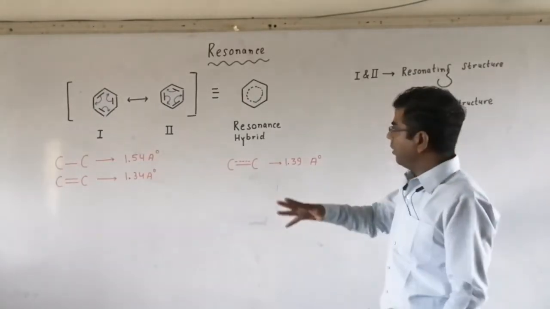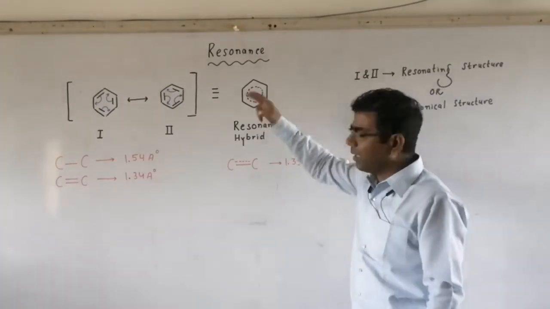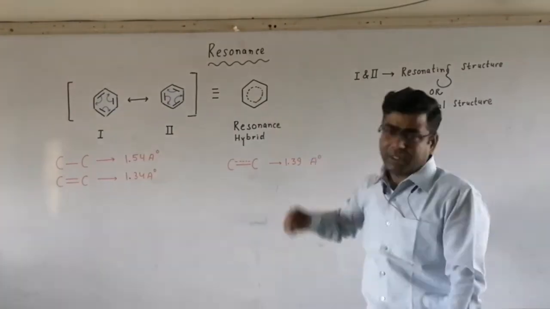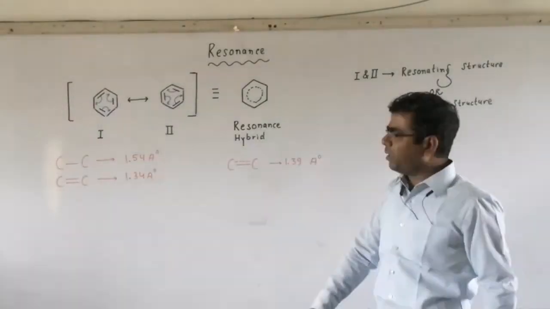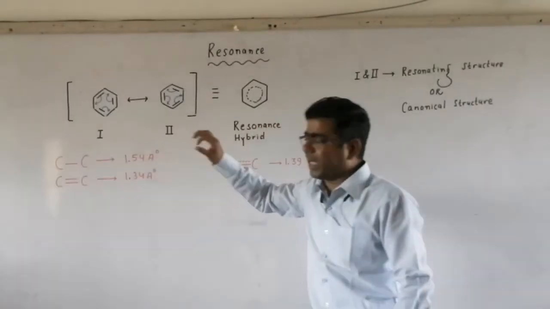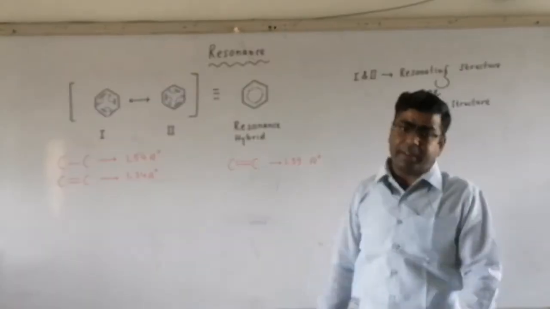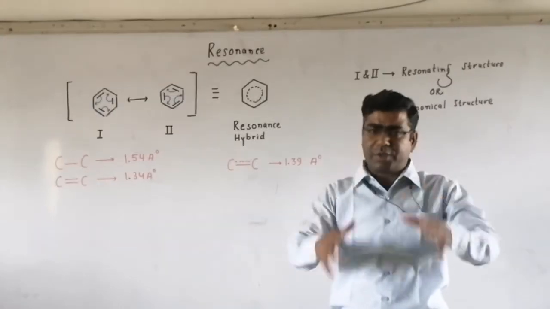So how to draw? We can draw the delocalized pi bond or double bond in this manner. So this is the structure which has the characters or properties of structure number 1 and structure number 2. This is the real structure for benzene, while first and second are the hypothetical structures.